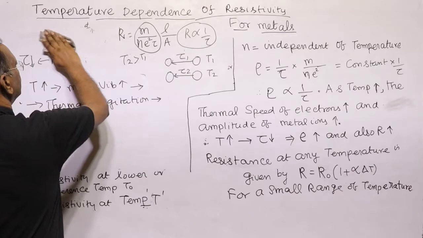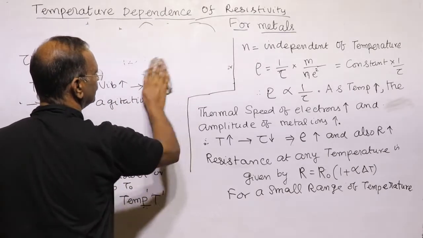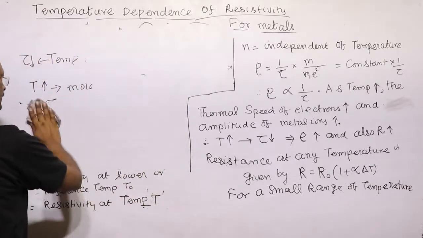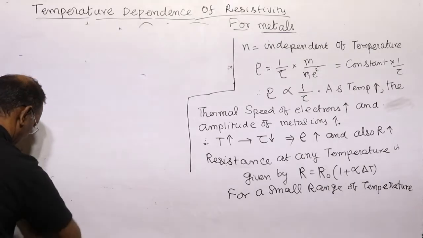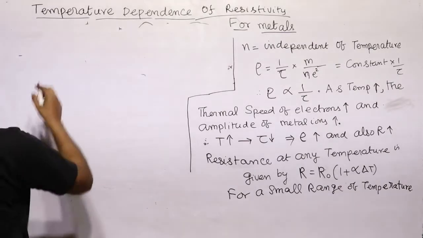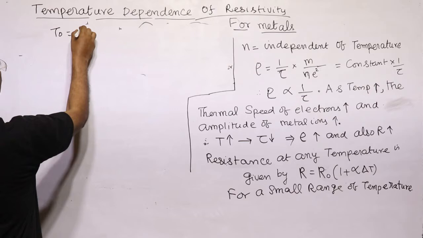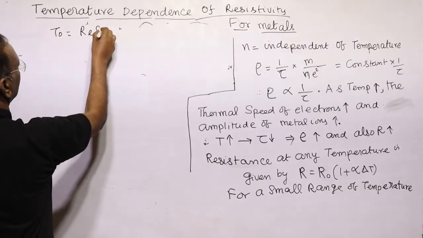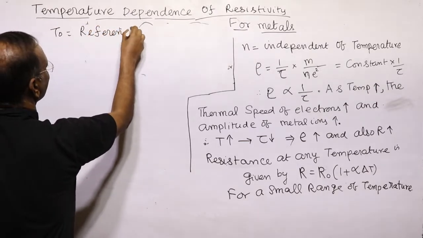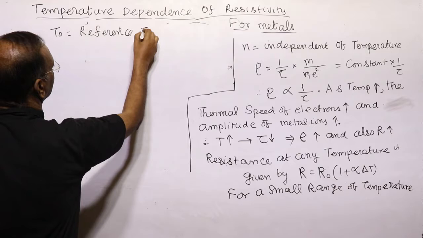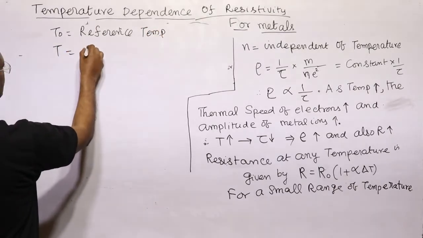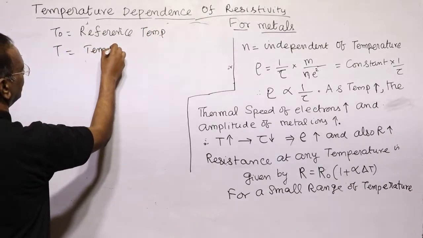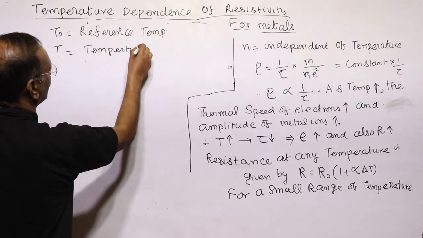Now consider the new temperature, as the temperature is increased from a reference temperature. We call T naught the initial or reference temperature, and T the temperature after the rise.